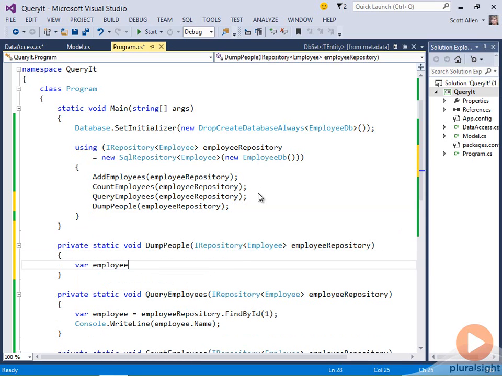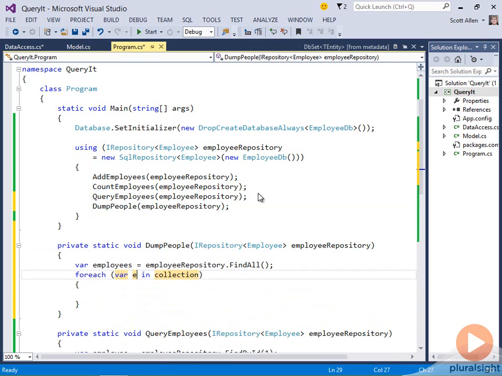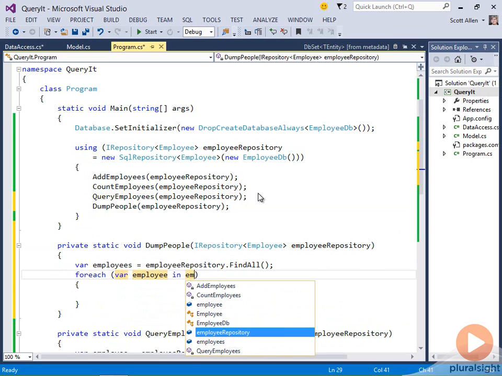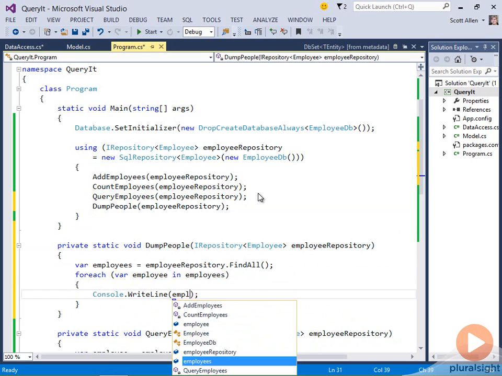I'll say, give me all the employees. And let's just loop through those employees. So for each employee in that employees collection, we will just write out the employee name.